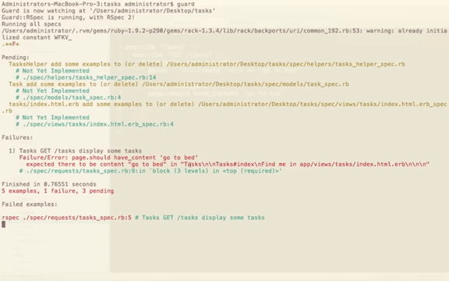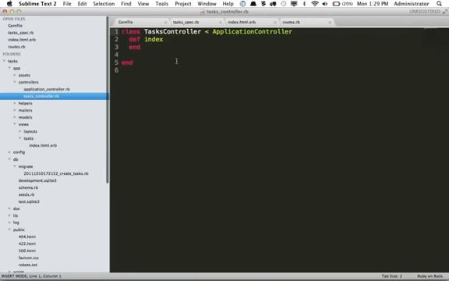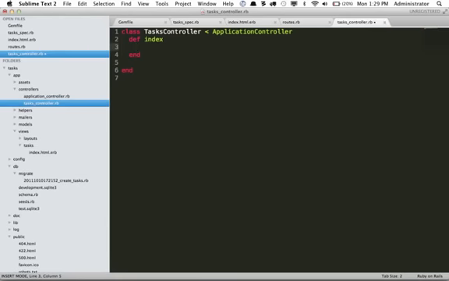page.should have_content "go to bed". It expected the words go to bed to be within that index.html.erb view, but it did not occur. So let's do that now. I'm going to open up my controller right here, the tasks controller, and within here we need to fetch all of the tasks from the database.